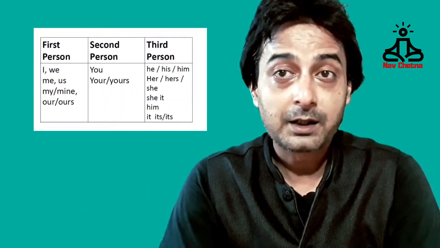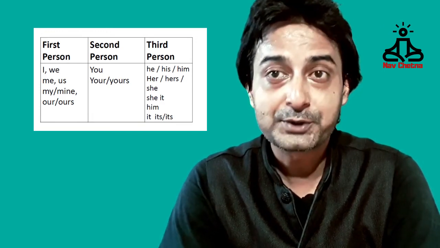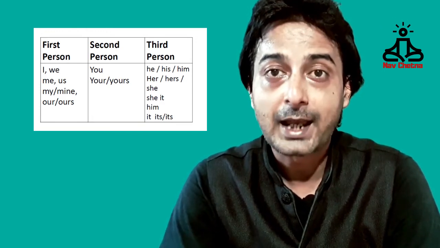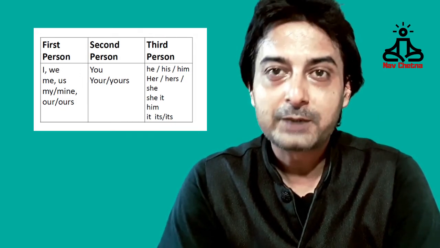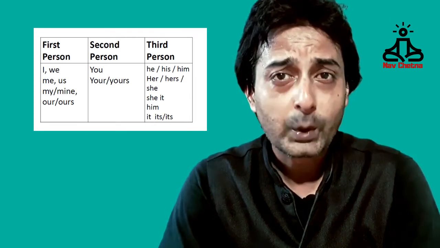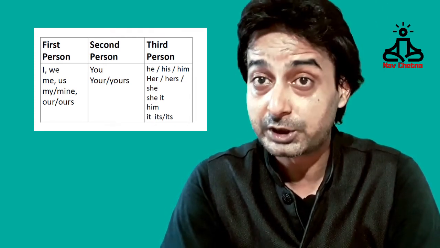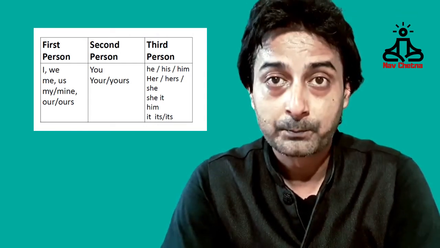We know that there are three persons in English grammar and two numbers. First person, I and we. Second person, you and you. And third person, he, she, it and they. When we refer to one, we call it a singular. When we refer to more than one, we call it a plural.